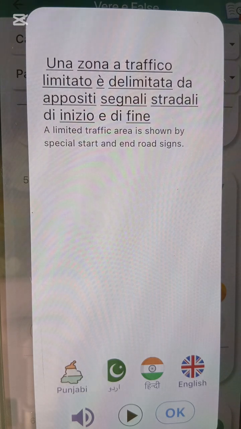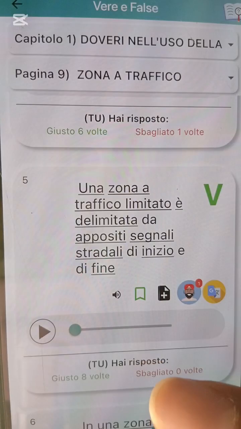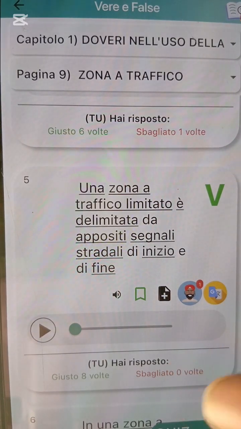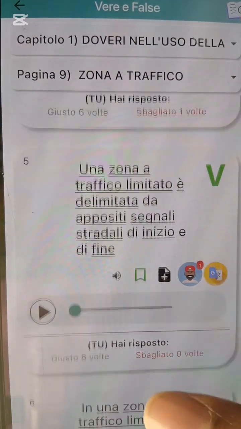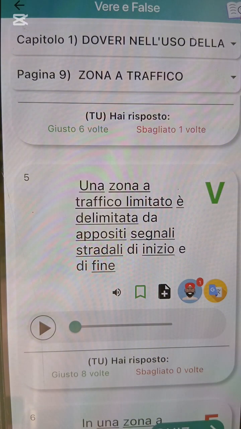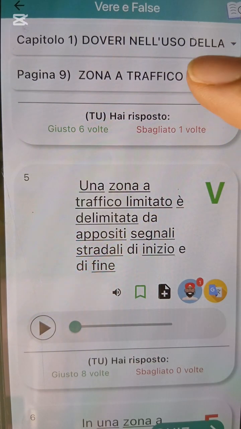They say it is an area shown by special start and end road signs, the sign that starts it and the one that ends it. So that is the end for this particular one. Do the quiz. Anything you did not hear from my mouth, just know it is facissimo. So let us go to number 10.